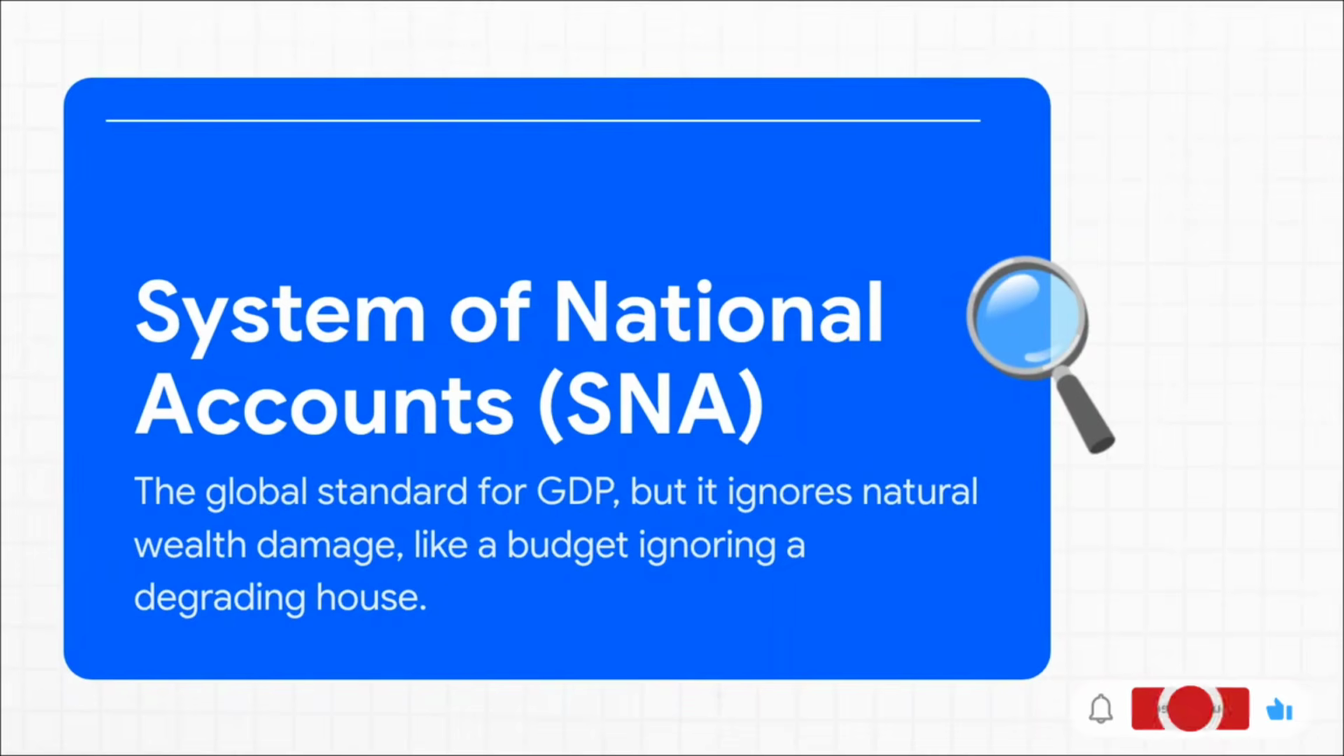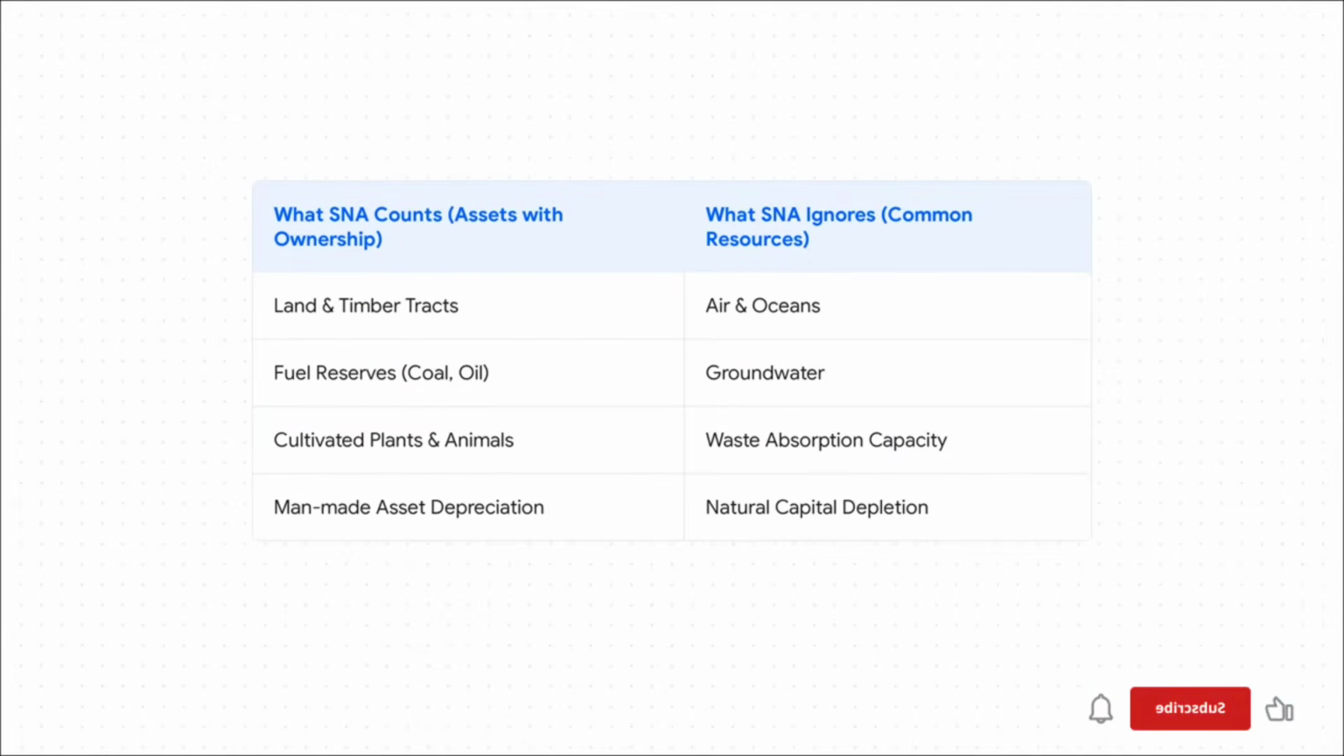Now, this table is super important. It really lays out what gets counted and, more importantly, what gets left out. You see, the SNA is obsessed with ownership. If someone owns it and can sell it, like a piece of land or some oil reserves, then yeah, it probably gets counted. But what about the stuff we all depend on, the resources we share? Clean air, the oceans, the ground's amazing ability to soak up our waste. SNA just pretends they're infinite, like they're free. They have zero value in the books, until they're gone. You're definitely going to want to get this table down in your notes.